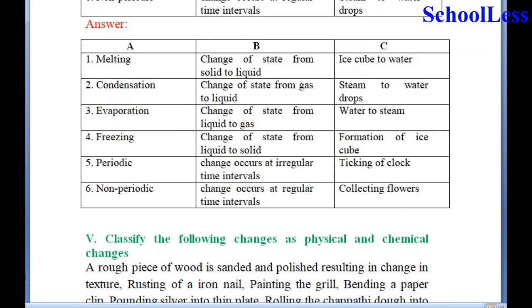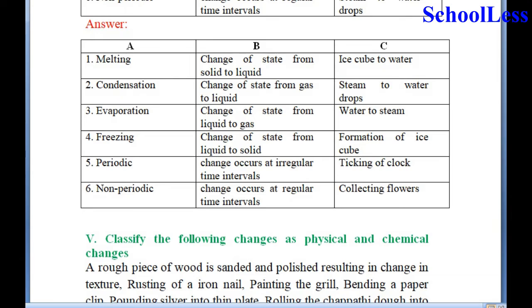Suppose you are heating water in a beaker, it gets converted into water vapor or steam, and this process of changing from liquid to gas is called evaporation. Now coming to freezing, change of state from liquid to solid, formation of an ice cube. Suppose you put the beaker of water inside the freezer, then it gets converted into ice cubes, and this process of changing the liquid into solid is called freezing.